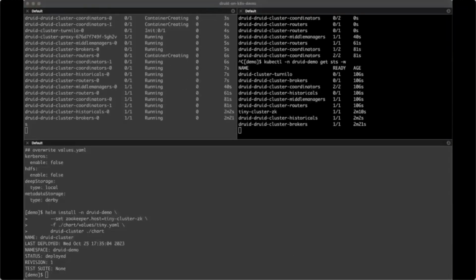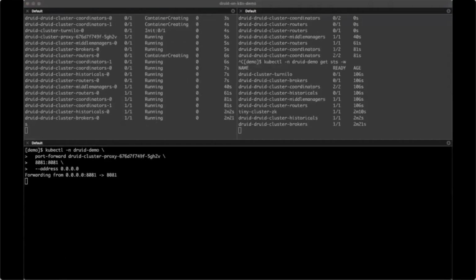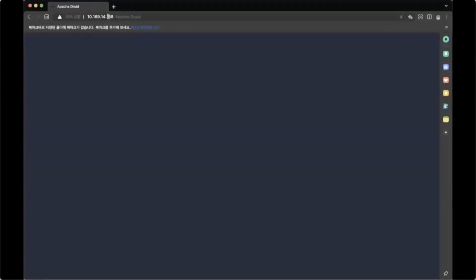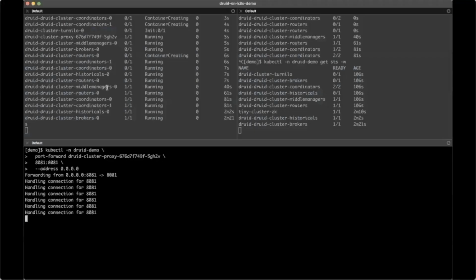Now we can see the pods running here. Let's connect to the router UI via port. This time we'll call the broker health check API.